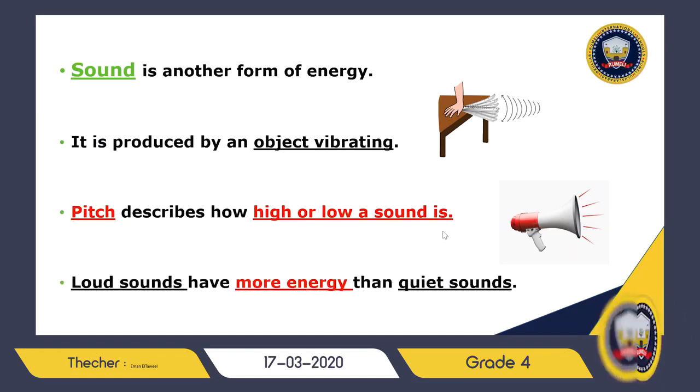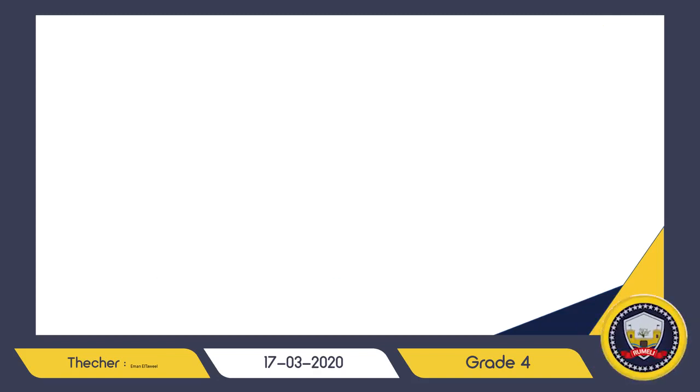Okay? So in general, loud sounds have more energy than quiet sounds. I mean, shouting, for example, has more energy than whispering. Again, loud sounds like shouting have more energy than quiet sounds like whispering. This is about sound as a kind, or a form, of energy.